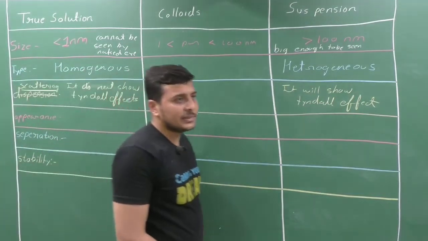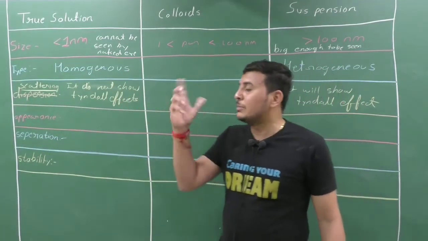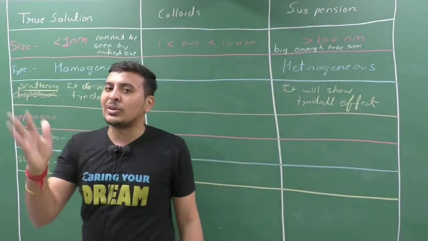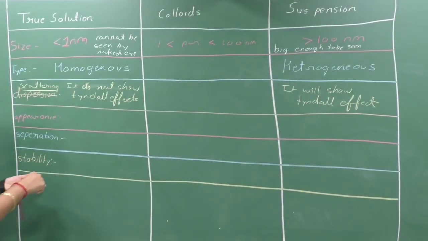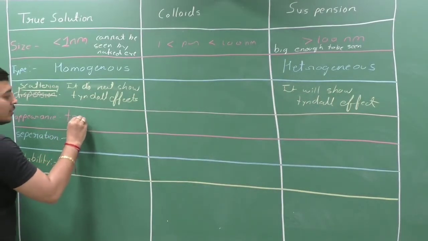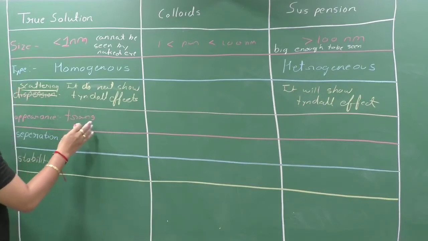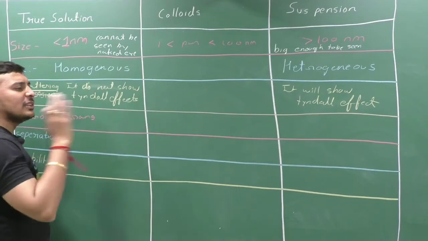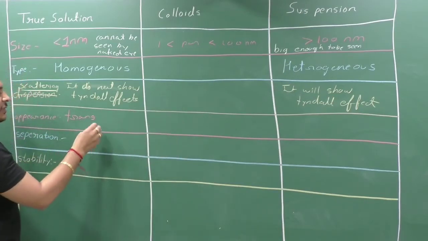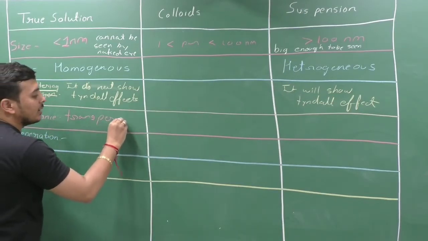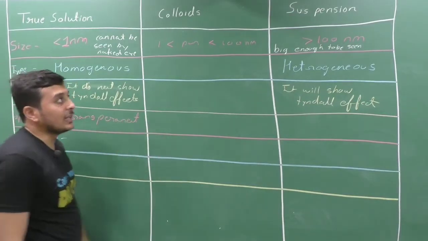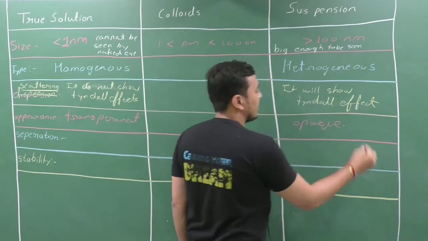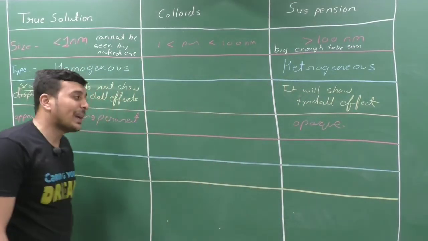Now appearance, how they are visible, how we can see. In a true solution it is most of the time transparent. Why is it transparent? Can anyone say that? Because the particles are too small to be seen by the naked eye. So in a solution, if you are not able to see the particles, then obviously it will be transparent. Clear? And here it is opaque.